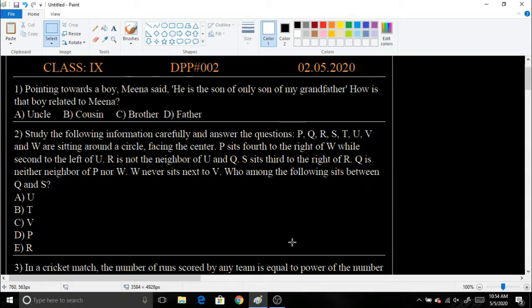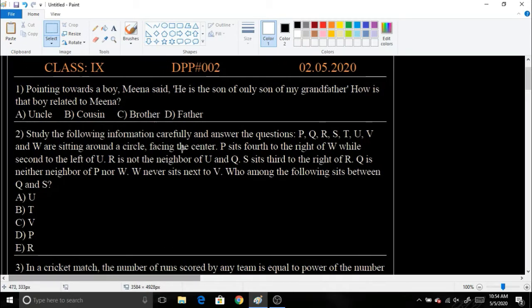Okay, so let's move to the first question. Pointing towards a boy, Meena said, "He is the only son of my grandfather." How is that boy related to Meena? So this is a problem related to family tree, so we need to draw a family tree.